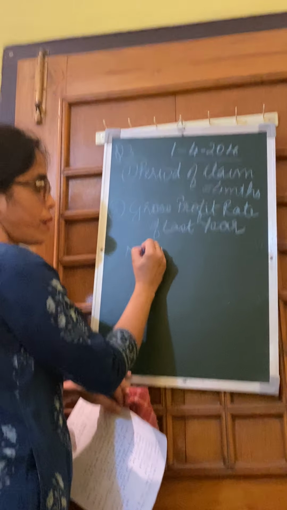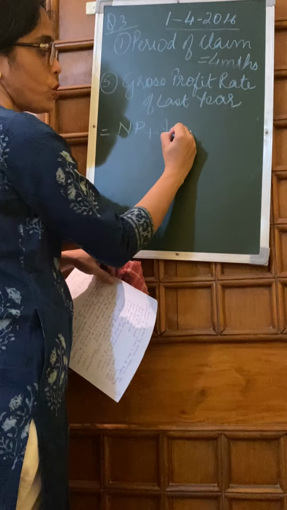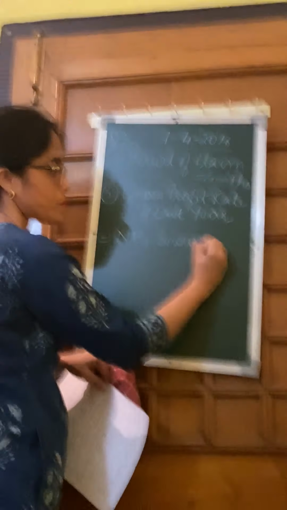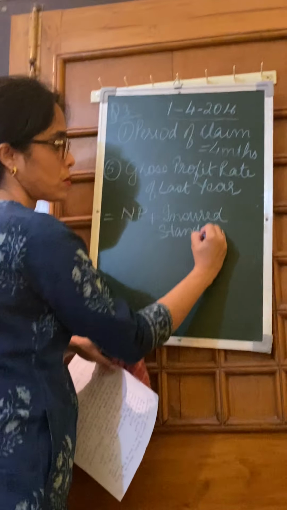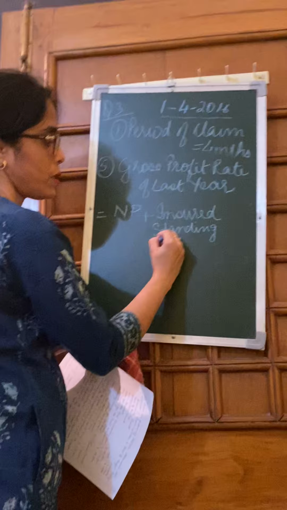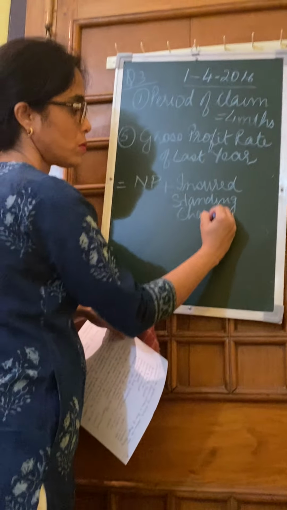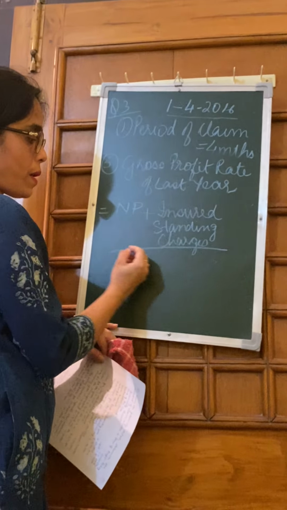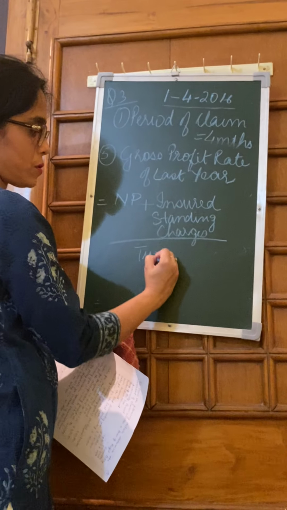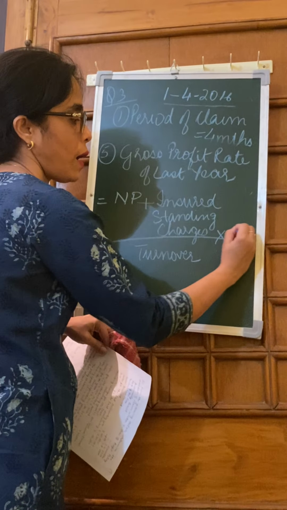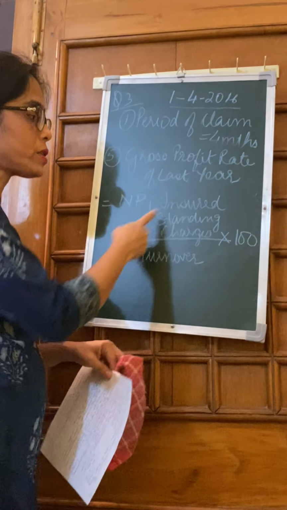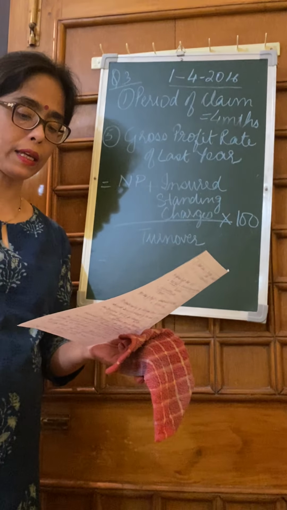It is net profit, denoted by NP, plus insured standing charges, divided by turnover, into 100. Okay, all this information is given to you clearly in the sum.